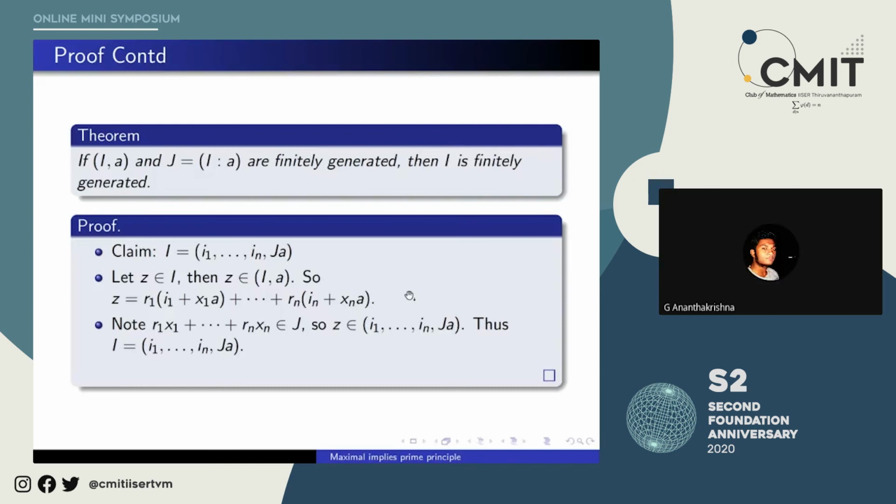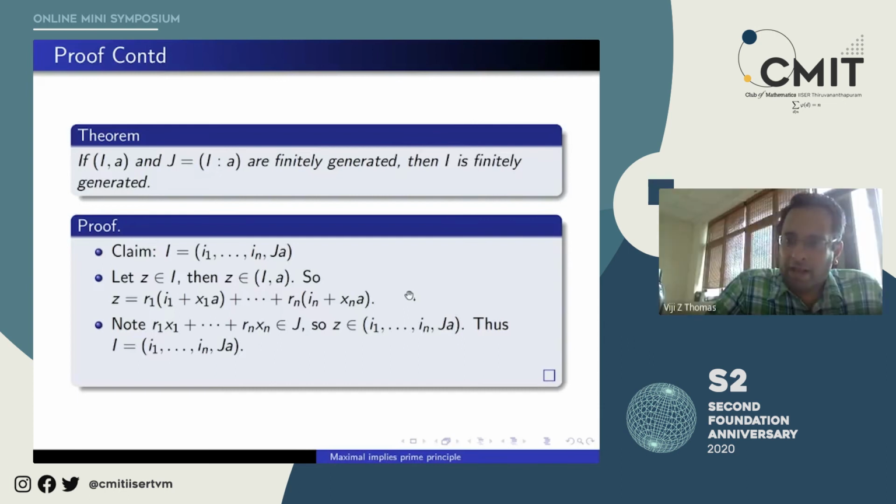Don't we need to show that we have a bounded chain for using Zorn's lemma? Yeah, that is what I repeated in the proof. Suppose you have a union of a totally ordered chain of ideals that are not finitely generated, then you have to show it is not finitely generated. Then this thing will lie in T itself. So every chain has an upper bound, as you require in Zorn's lemma, and then using Zorn's lemma you will say that there exists a maximal element. So you have to make that proof step here, which I repeated actually.